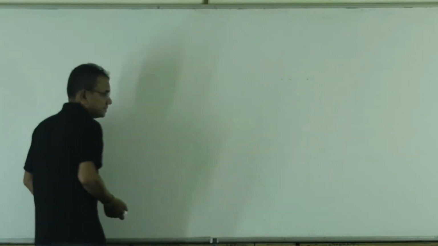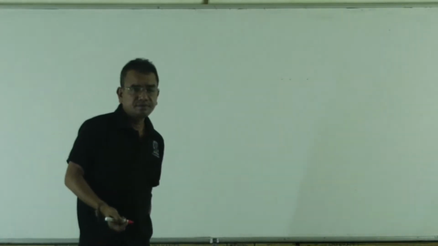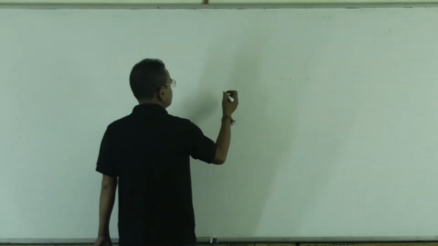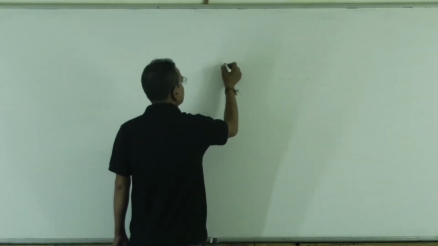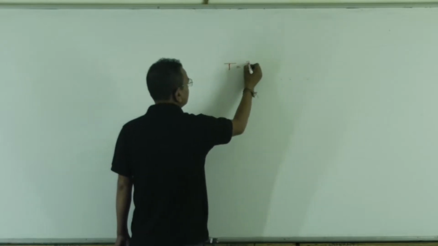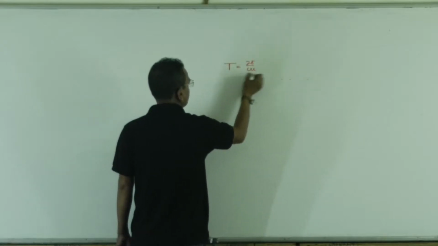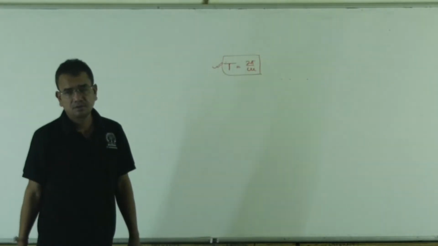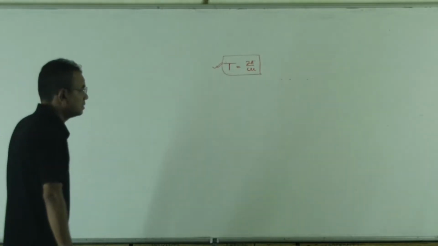Start with a question, its examples, but the question may be asked. Okay. First, time period. For circular motion, time period is 2 pi by omega. The same time period formula can be used for simple harmonic motion.